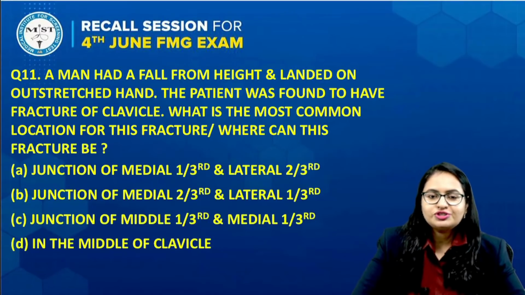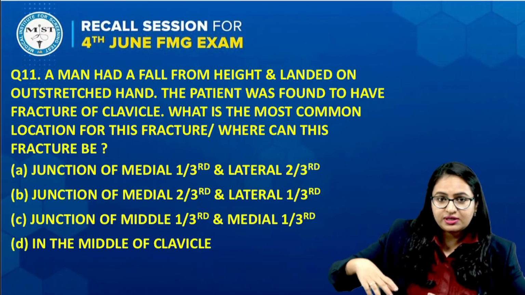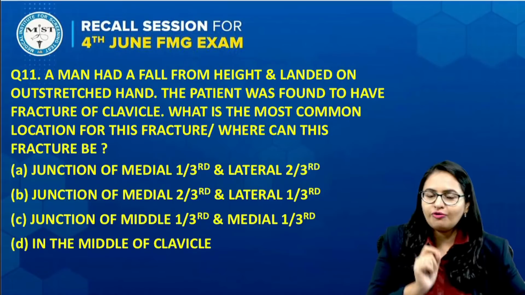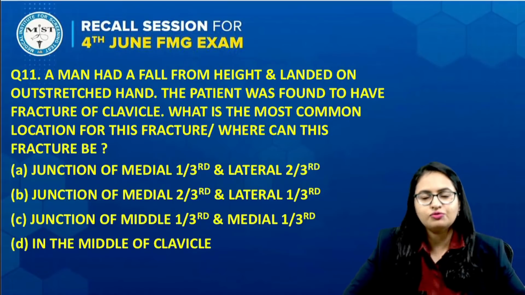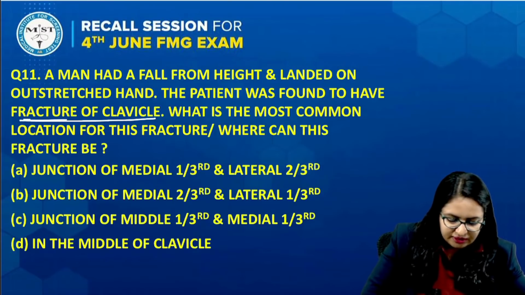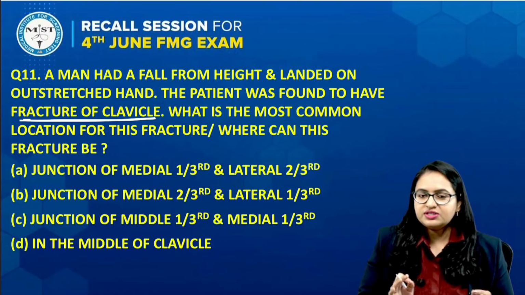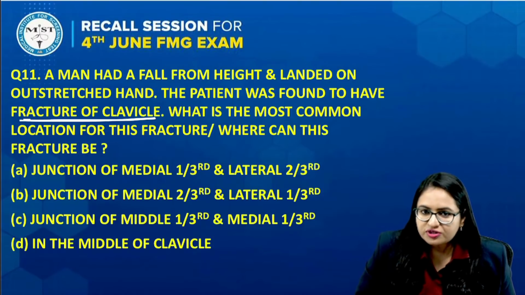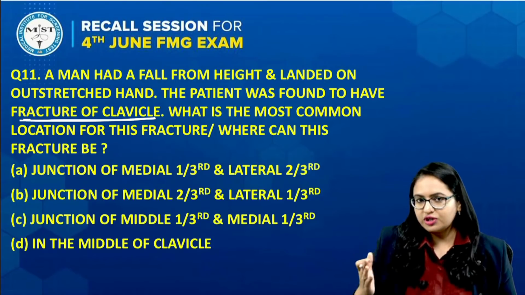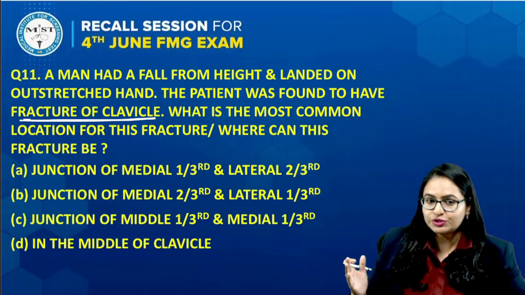Now, coming to the next question. What is the question over here? Question number 11. A man had a fall from height, landed on an outstretched hand, and the patient was found to have a fracture of the clavicle. They have mentioned in the question that the fracture of the clavicle is there. Now they ask what is the most common location for this fracture. These were the options which were given.